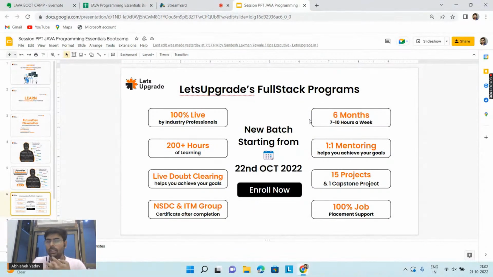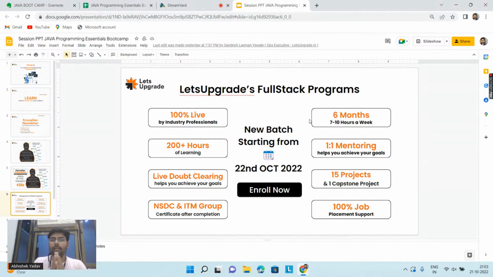Here you will learn about data science and the full stack program, that is, the front end part and the back end part. In the front end part, you will learn how to create a responsive website, how to connect your back end part with the front end part, how to call your API from the back end to the front end, and you will create a lot of interesting projects.